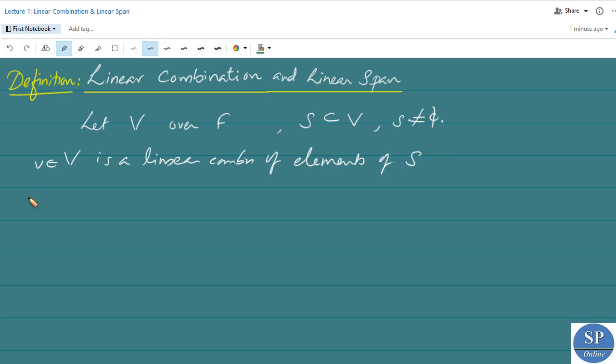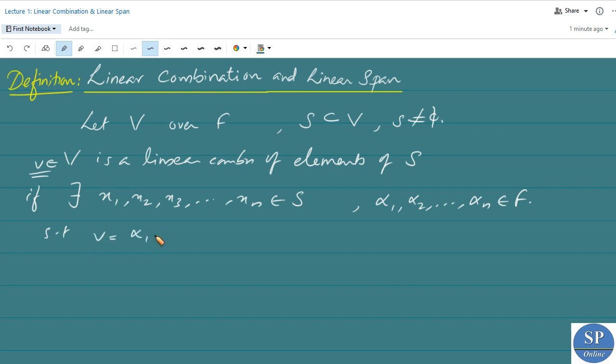if there exist vectors x1, x2, x3, etc., xn belonging to S, and scalars alpha 1, alpha 2, etc., alpha n belonging to F, such that this vector v can be expressed as v is equal to alpha 1 x1 plus alpha 2 x2 plus etc., alpha n xn, or this can be written as summation i from 1 to n alpha i xi.